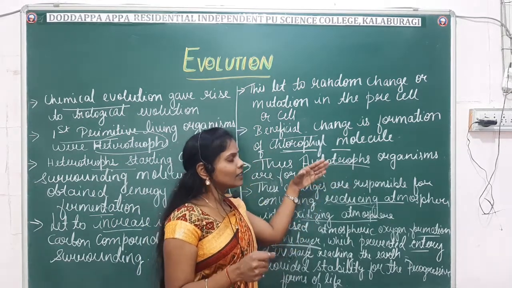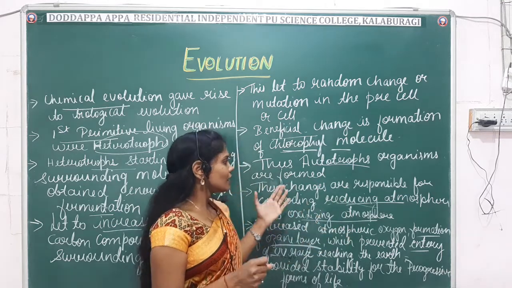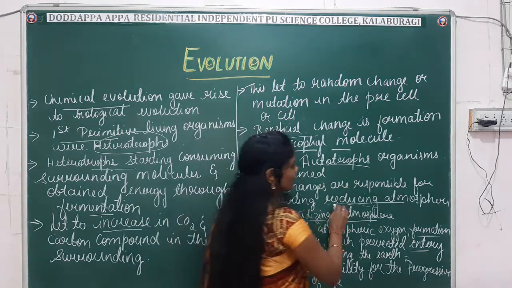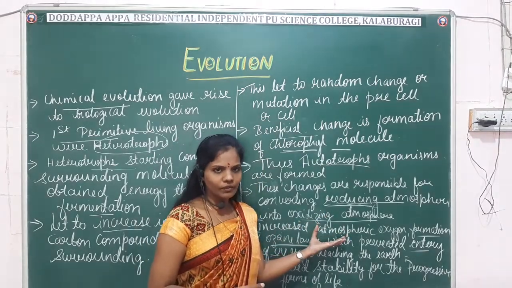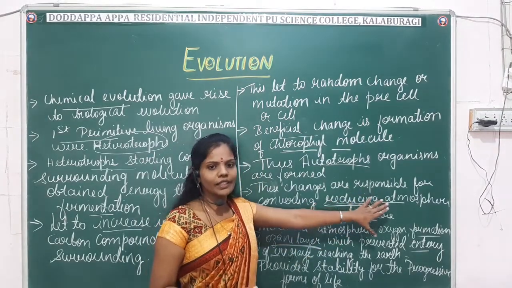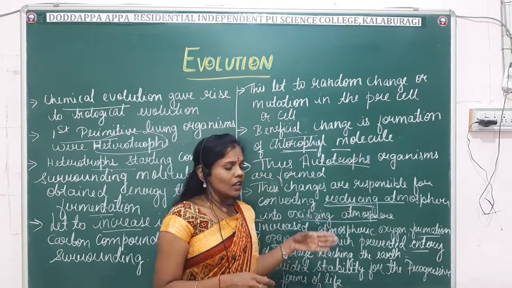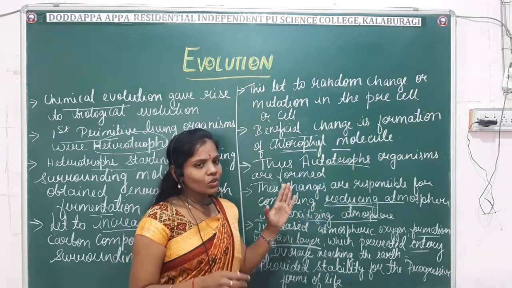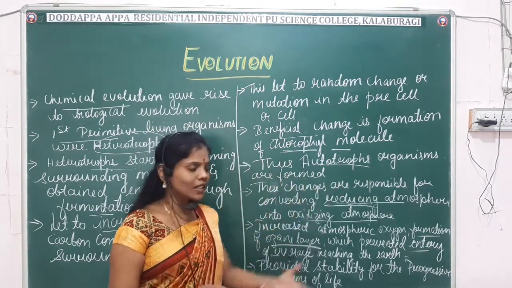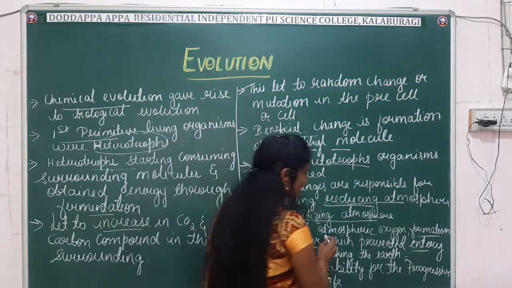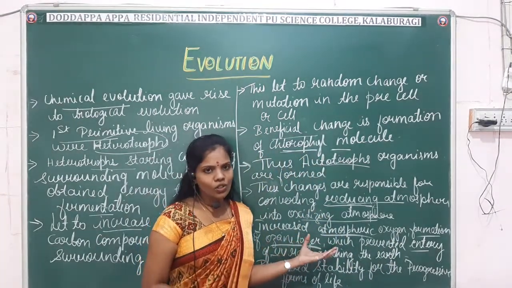These autotrophs have played a very important role: they have been responsible for converting the reducing atmosphere into the oxidizing atmosphere. Apart from this, the most important function of the formation of autotrophs is that it increased the atmospheric oxygen and led to the formation of the ozone layer.